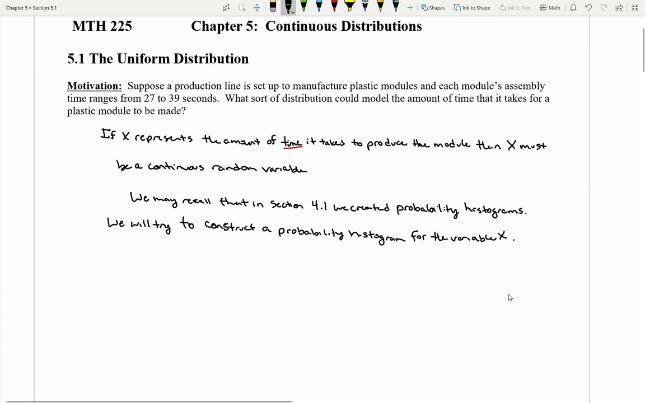Now this is going to be kind of strange because we're going to have to draw a vertical bar at every single possible value of x imaginable. When we do this, that is, we draw a vertical bar for every single possible time from 27 seconds to 39 seconds, that's technically infinitely many bars. So I'll state this: we will need infinitely many bars to do this.